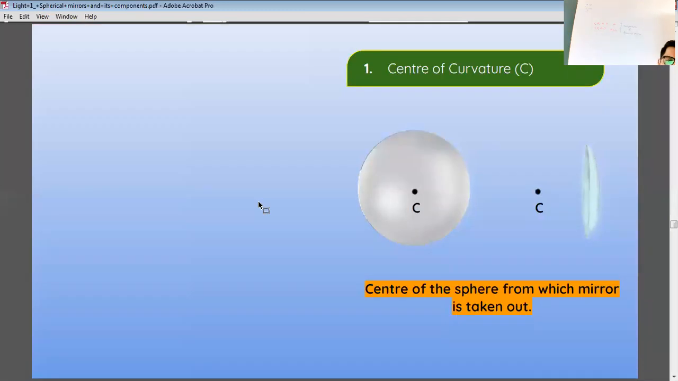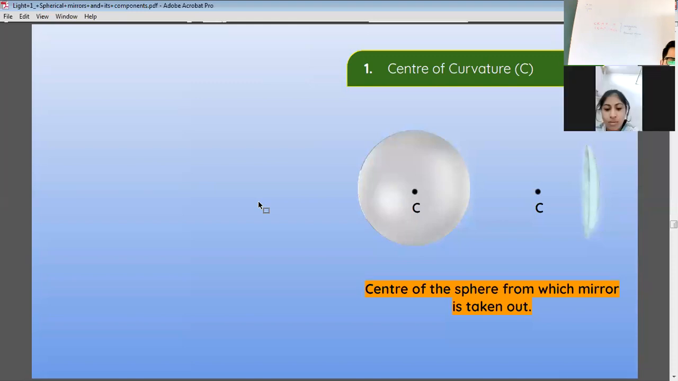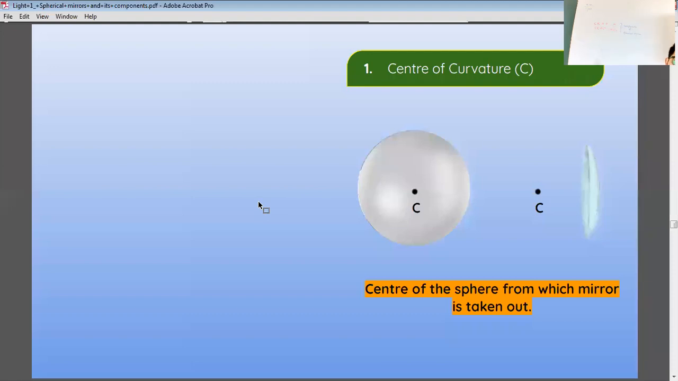Now moving to next, starting with all the components. First we have center of curvature. It is defined as the center of the sphere from which the mirror is taken out. The center of the sphere from which the mirror is taken out is known as center of curvature, that is C.